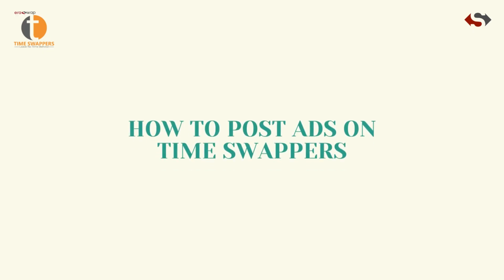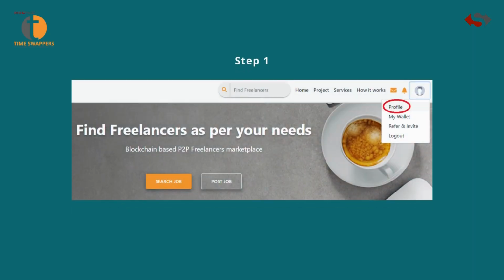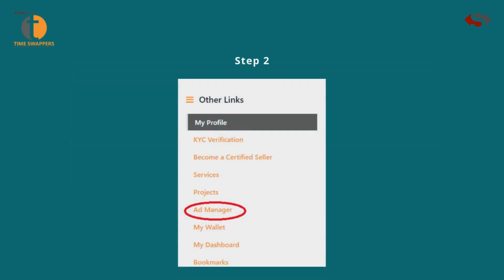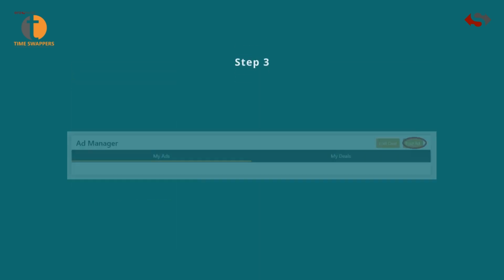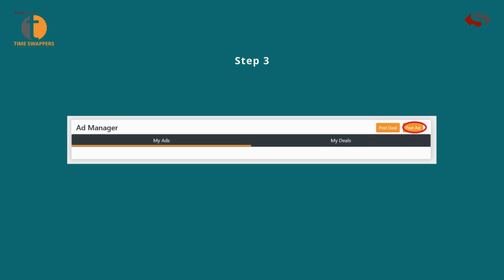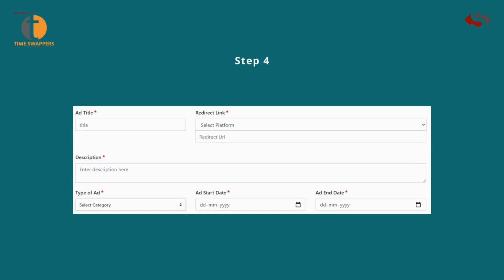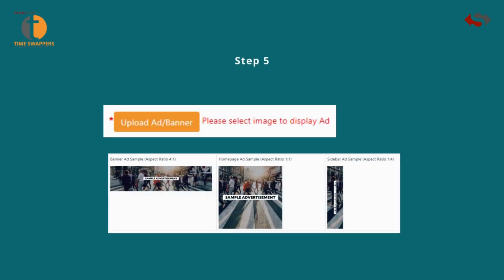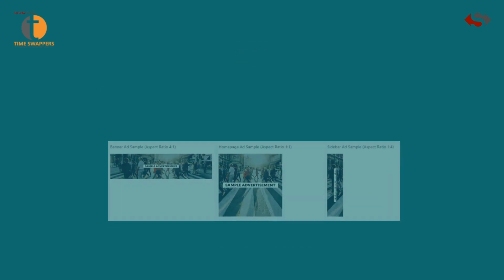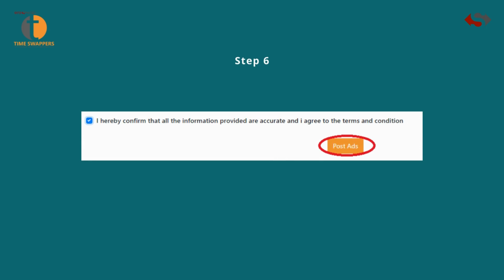How to post ADS on TimeSwappers. Step 1. Click on Profile under Profile icon. Step 2. Go to Ad Manager tab. Step 3. On Ad Manager, you can manage your deals and ads. Click on Post Ads. Step 4. Fill all the mandatory details to post your ads. Step 5. Upload your ad. Sample for ad sizes are available here on top. Step 6. Check this box and click on the Post Ads.